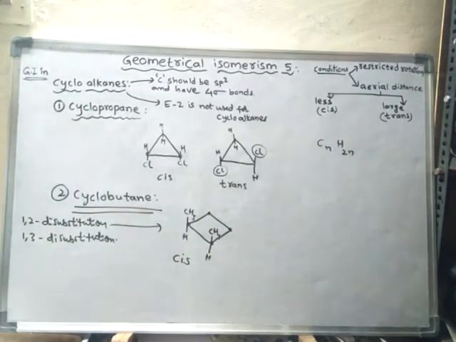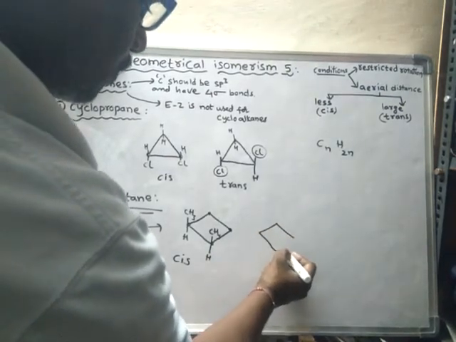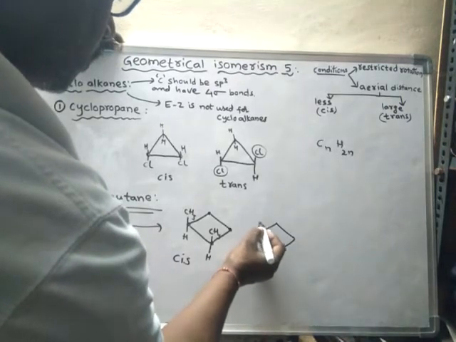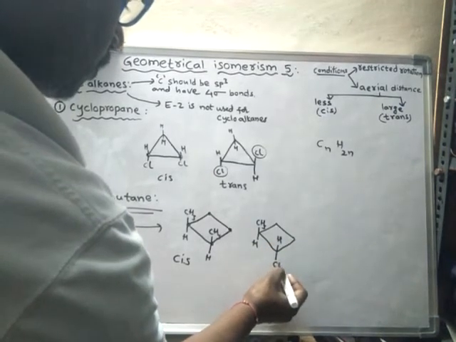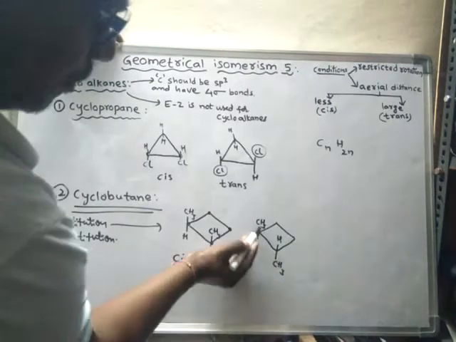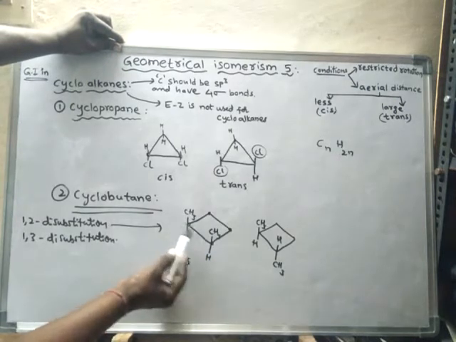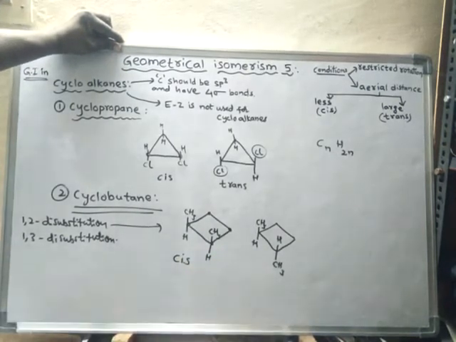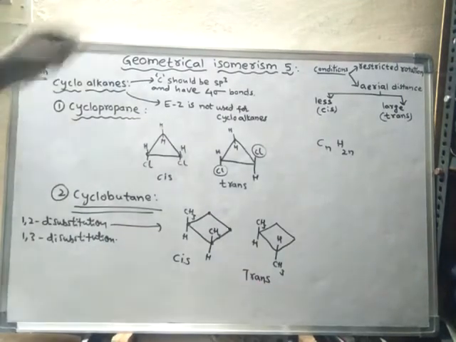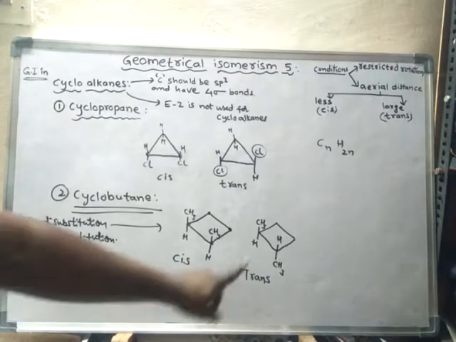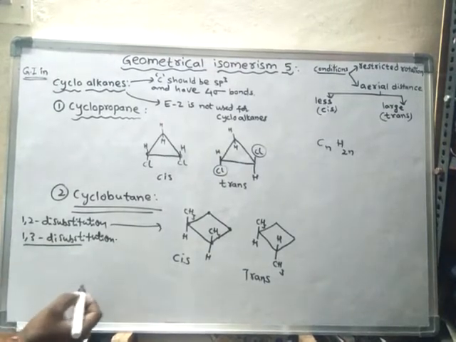So I can write the trans form of this compound. See, the aerial distance between these two is increased when compared to the aerial distance between these two. So in cis form it is less and in trans form it is more. So this is trans 1,2 dimethyl cyclobutane. Now 1,3 disubstitution, let us see.